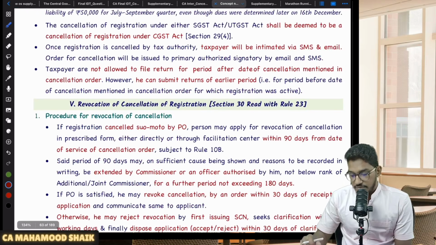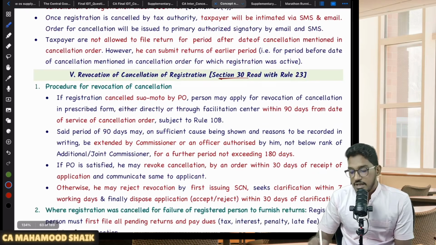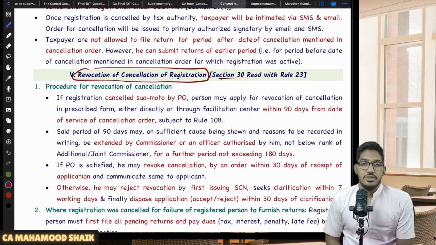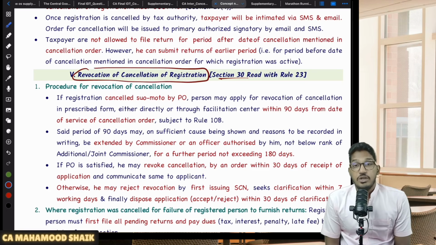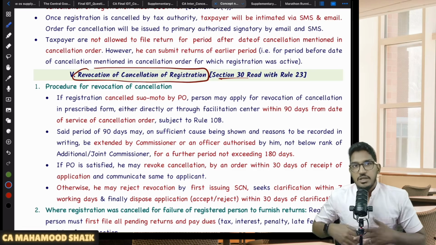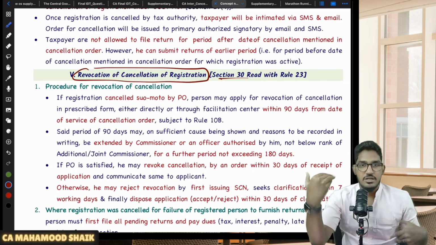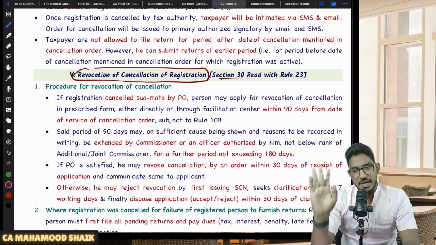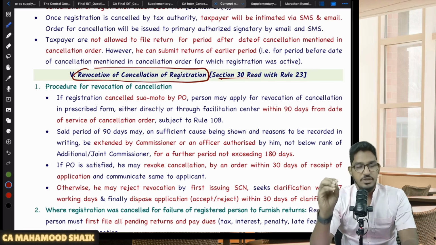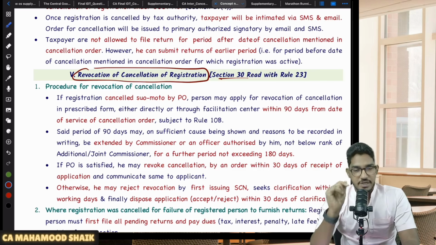Then one more last point from this chapter, section number 30. If your registration is cancelled, you can get revocation of cancellation of registration. If you yourself voluntarily went and cancelled your registration, there is no option of getting it back. But in case the proper officer, the department, has cancelled the registration on suo moto basis, then they will give you one more option.